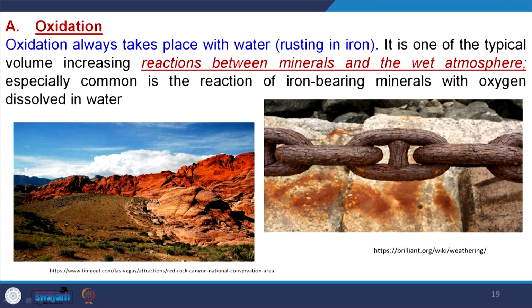If you see here, 2 figures are there, the first figure we have discussed, this is the oxidation of iron. Similarly, the red color of rocks is due to mineral oxidation. Even if 1% iron is there in a rock, in a sedimentary rock, in any rock, it will make the whole rock red.